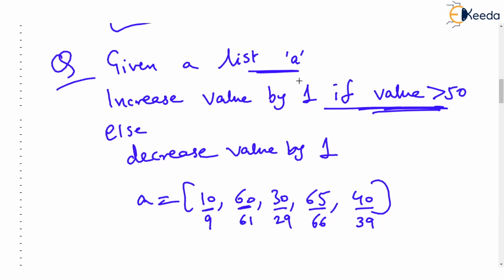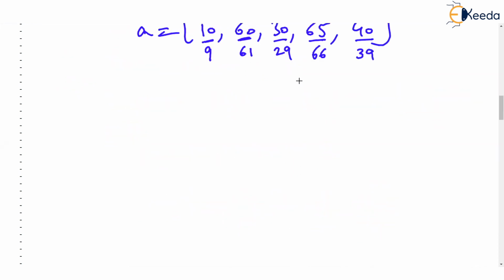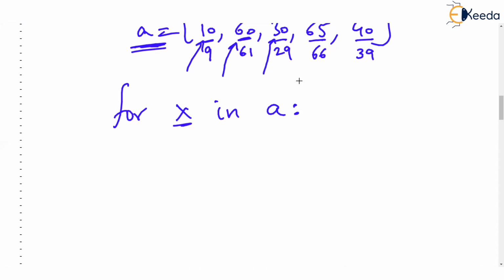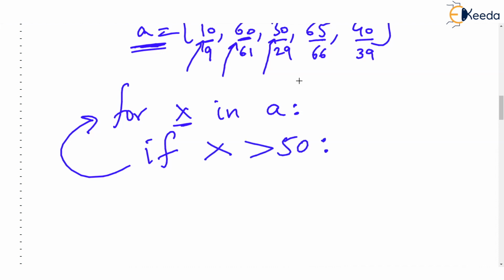What you will do is that you cannot solve this without a for loop. If this is your list, then you will have to say x, you become each element of the list one by one. So x will be 10 first time, just check. Next time x will be 60, next time x will be 30, and so on, when this loop is repeating. But then here you will have to write if, you will have to check, is x greater than 50 colon. Okay, if it is greater than 50, you have to take an action.